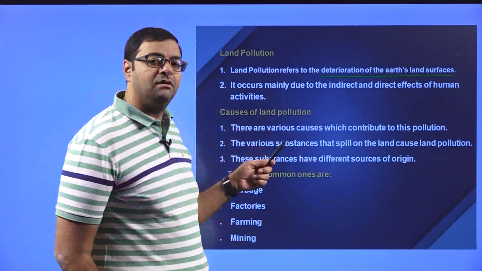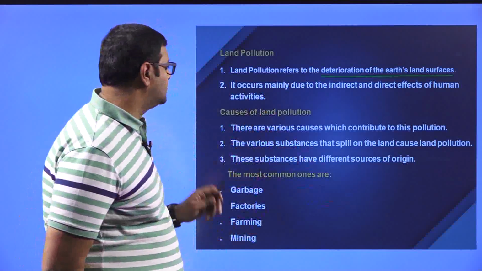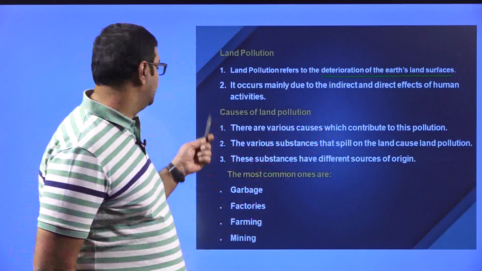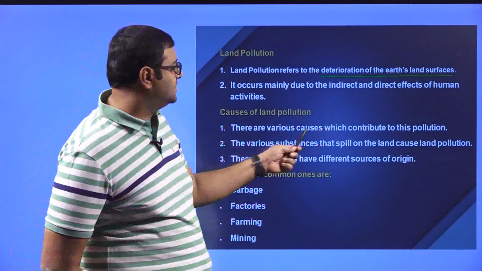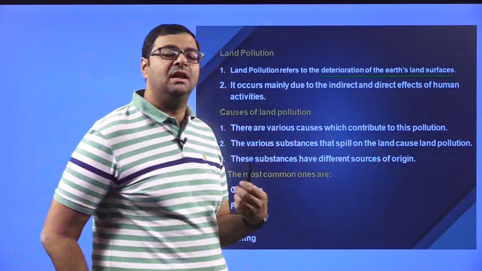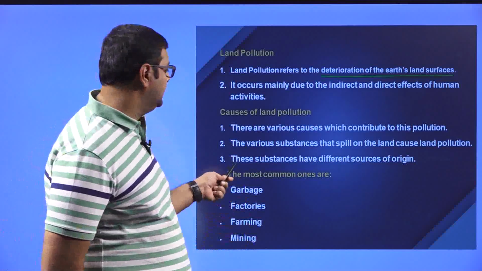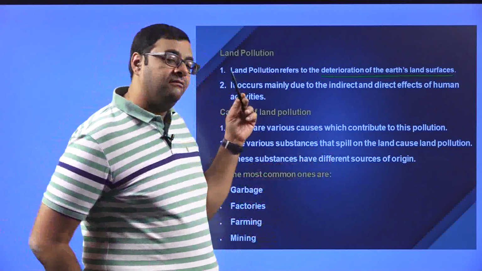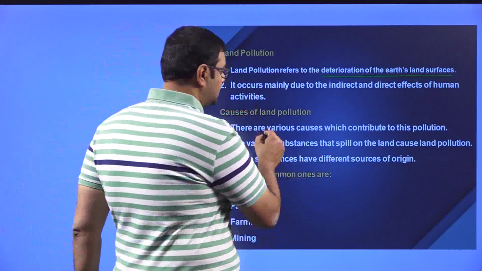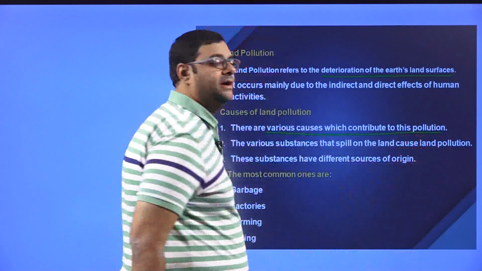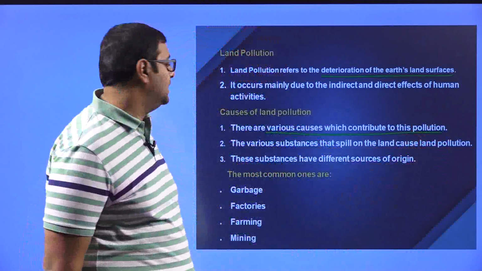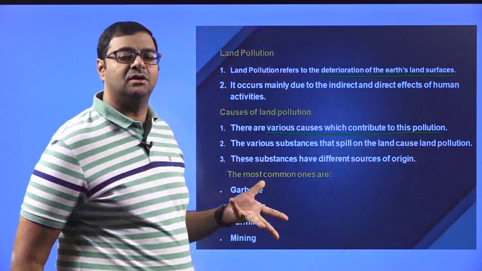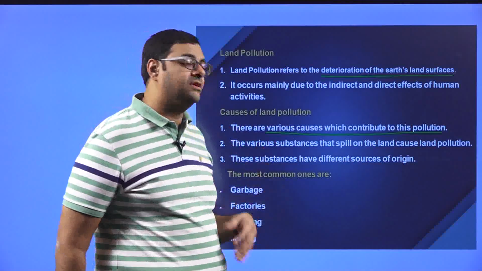Then we will see the causes of land pollution. Now there are various causes which contribute to this pollution. The various substances that can spill on land can cause land pollution, and these substances have different sources of origin. So there are multiple causes because of which land can get polluted.